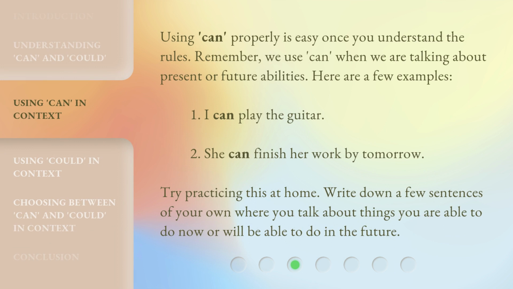Using can properly is easy once you understand the rules. Remember, we use can when we are talking about present or future abilities. Here are a few examples. 1. I can play the guitar. 2. She can finish her work by tomorrow. Try practicing this at home. Write down a few sentences of your own where you talk about things you are able to do now or will be able to do in the future.